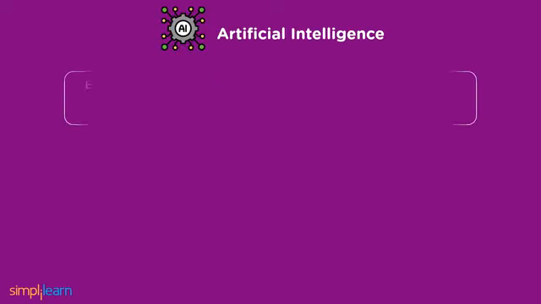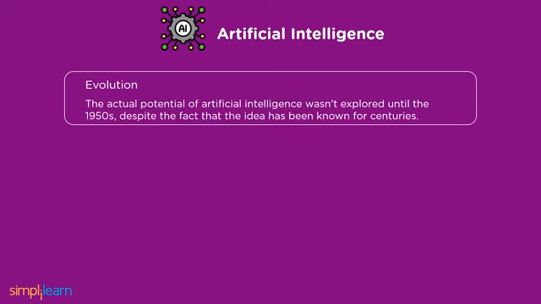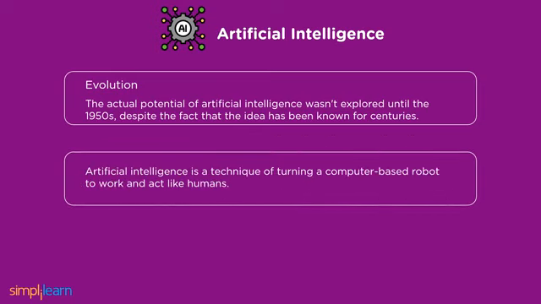Now, coming to the evolution of AI. The potential of artificial intelligence wasn't explored until the 1950s, although the idea has been known for centuries. The term artificial intelligence has been around for a decade. Still, it wasn't until British polymath Alan Turing posed the question of why machines couldn't use knowledge like humans do to solve problems and make decisions. We can define artificial intelligence as a technique of turning a computer-based robot to work and act like humans.